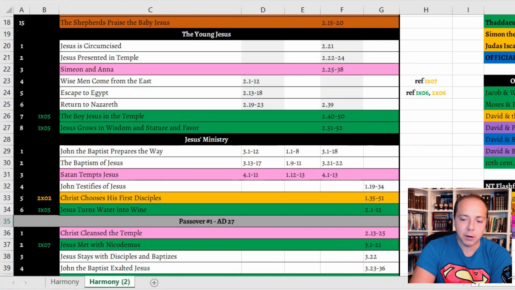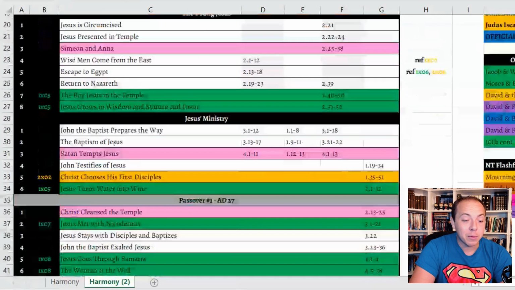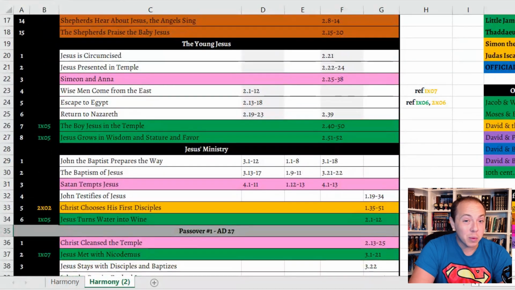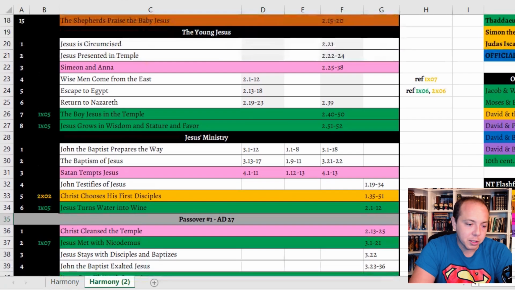All right, now let's go over here to the actual gospel harmony and let's see what we have. So one thing that you'll notice is that there are times where I just like to have fun with it, and I just like to predict things we might see in the show that I really have no reason to think. I'm just kind of taking a shot in the dark. And it turns out that many of these I was just totally wrong, right?